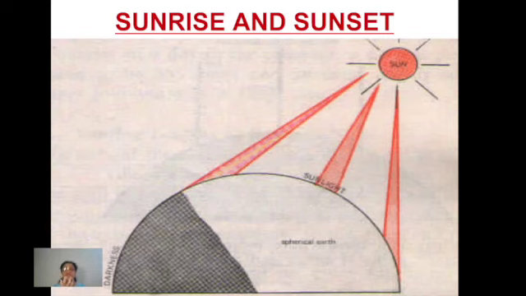Because of the round shape of the earth, some part of the earth is not even getting the sun rays. When on one side of the earth we are experiencing daytime, we are getting the sun rays, the other side of it is totally dark, right? So as the earth keeps on moving, the sunrise and sunset time also keeps varying at different places, different longitudes. This again proves that the earth is round, or you can say spherical shaped.